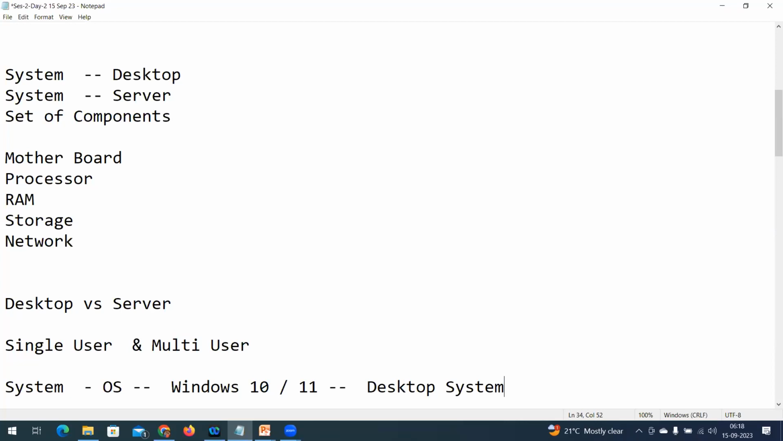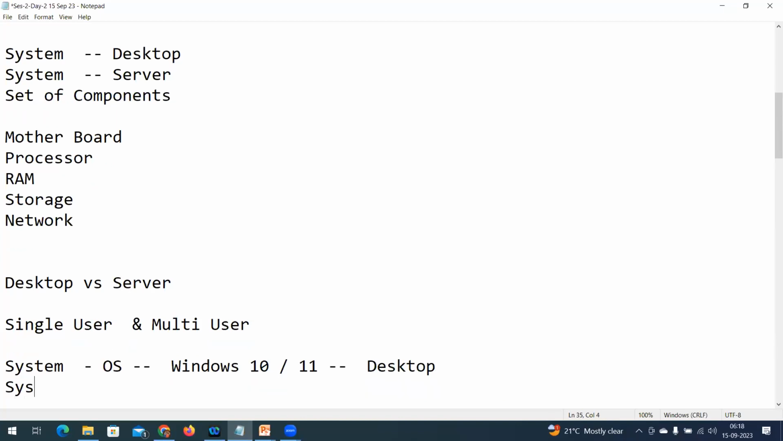Yes. That is Windows 10 or Red Hat Linux, whatever it may be. Whenever you install an operating system which provides a single user interface, that is nothing but a desktop operating system, because I'm installing this desktop OS on the system. Without hardware, I cannot install an operating system. Now the same system, I'm going to call it a desktop.